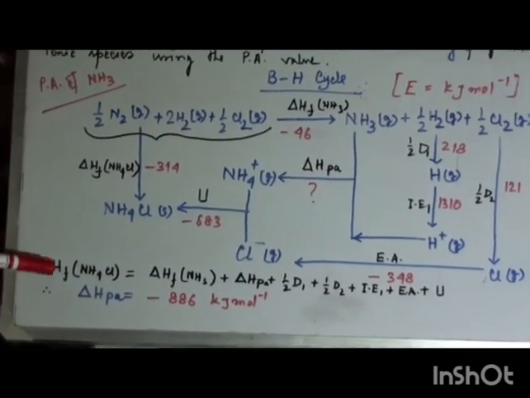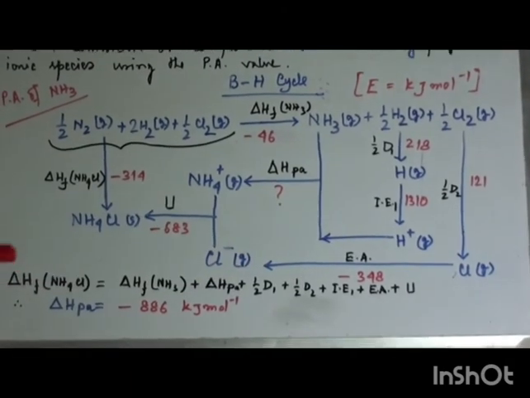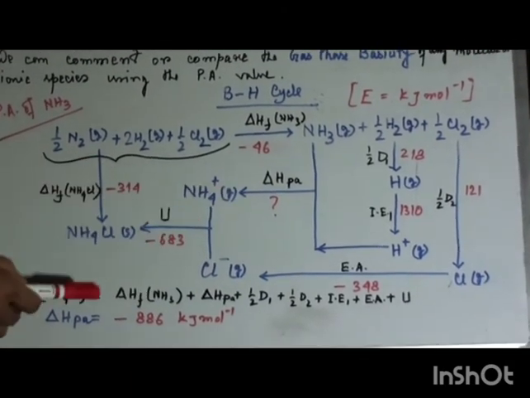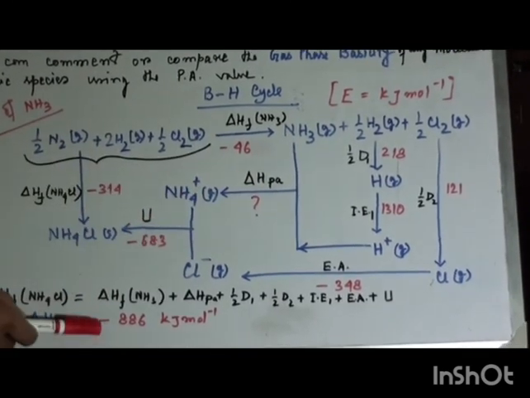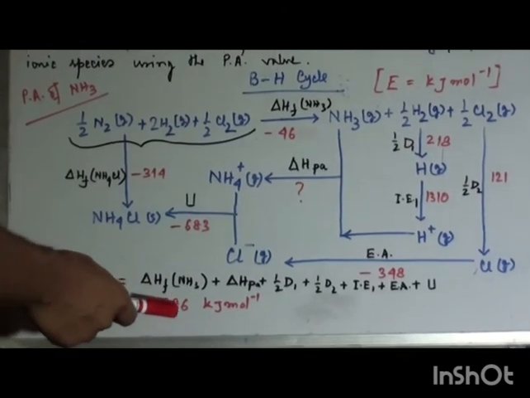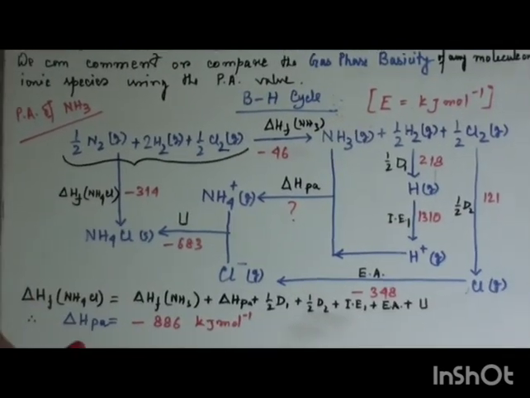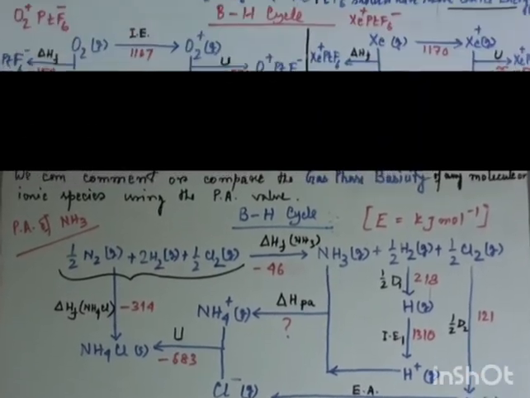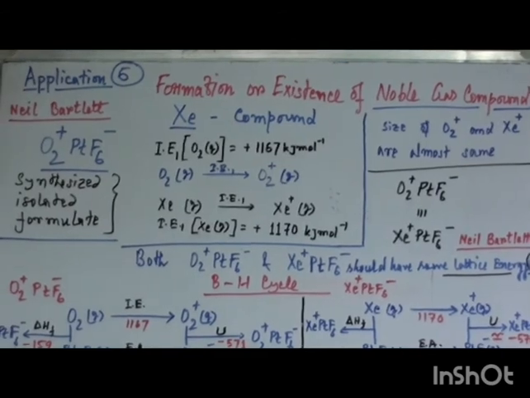So applying Hess's law as previously, we can easily calculate the proton affinity of ammonia. This is nothing but a very high value, minus 886. This value corresponds to the basicity in gaseous phase of ammonia. Now the next application of the Born-Haber cycle is very interesting.